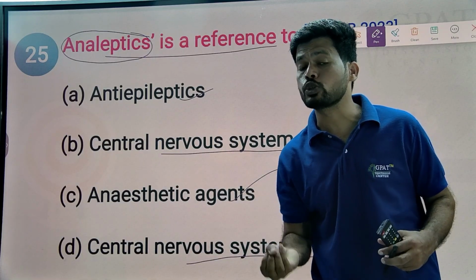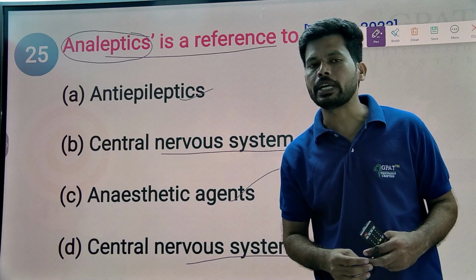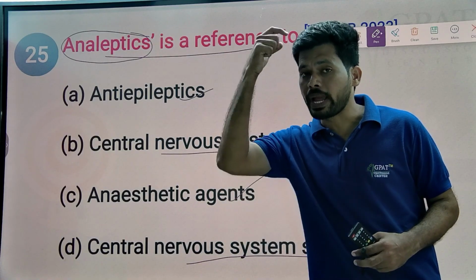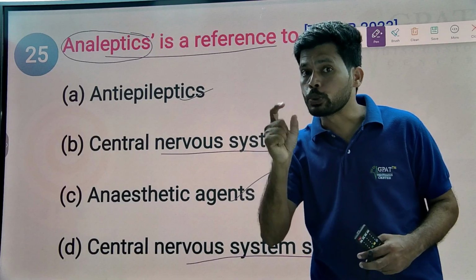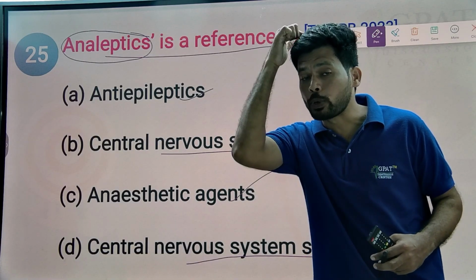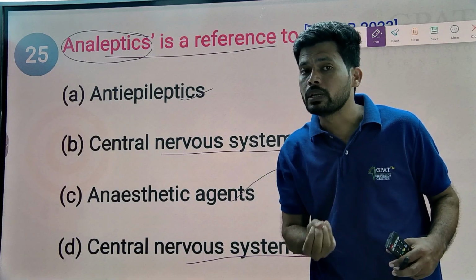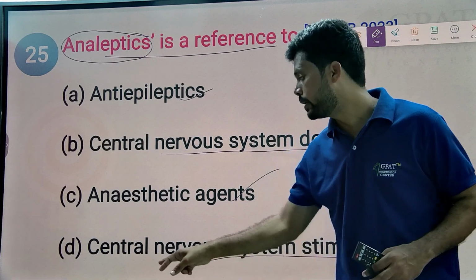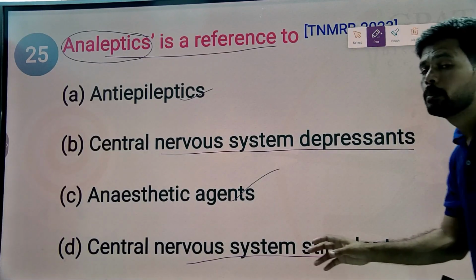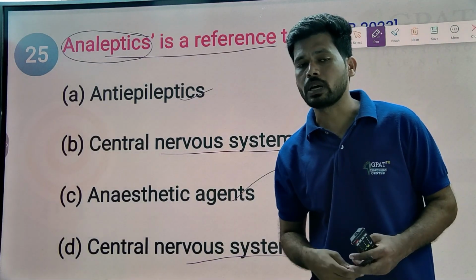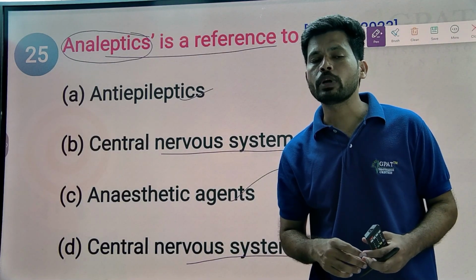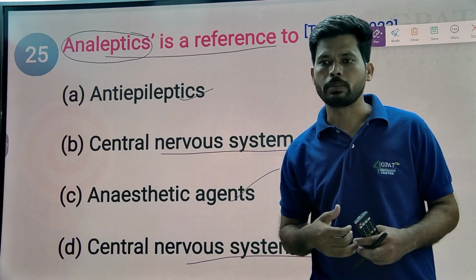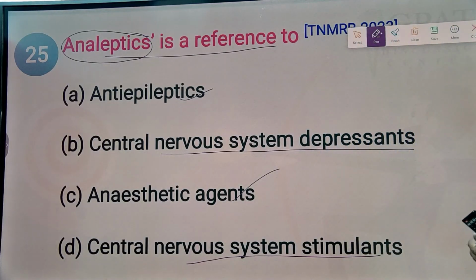How do these analeptics stimulate the failing respiratory system into a working one? By acting on the central nervous system, they stimulate the respiratory center in the medulla oblongata. By that stimulation, they stimulate lung activity. So analeptics are regarded as central nervous system stimulants, because these drugs are used in newborn baby respiratory failure. They stimulate the respiratory system by acting on the CNS. So this is our discussion of the MCQs.